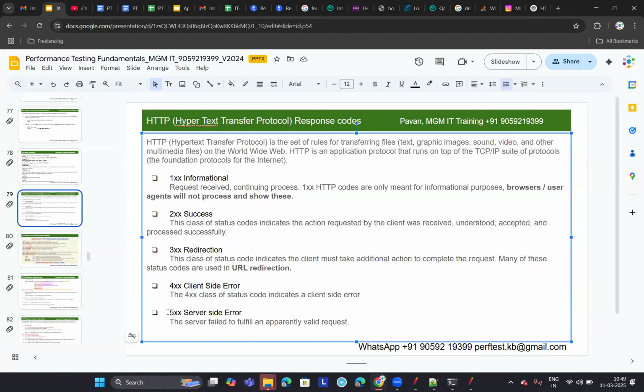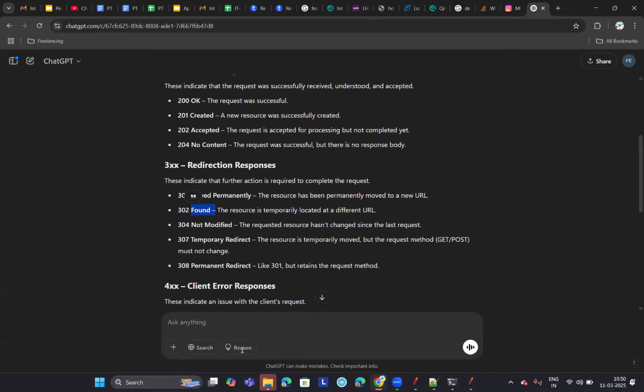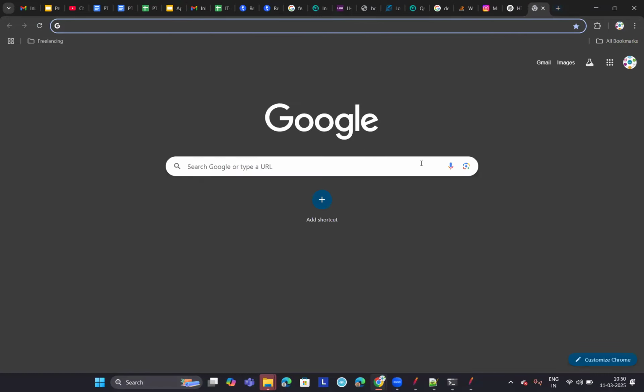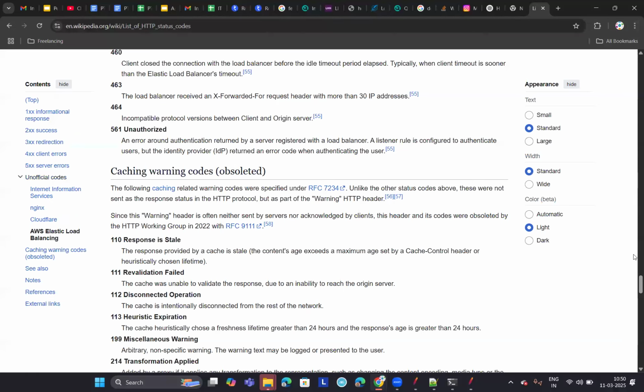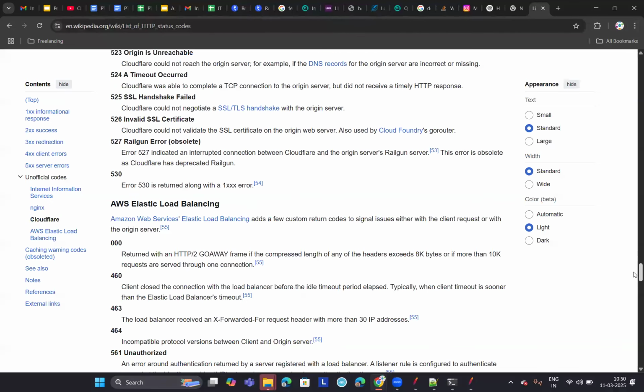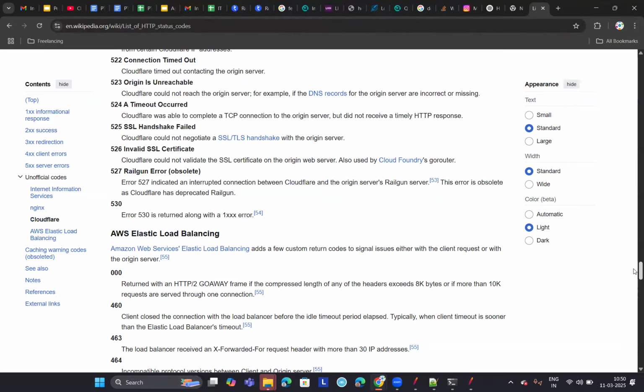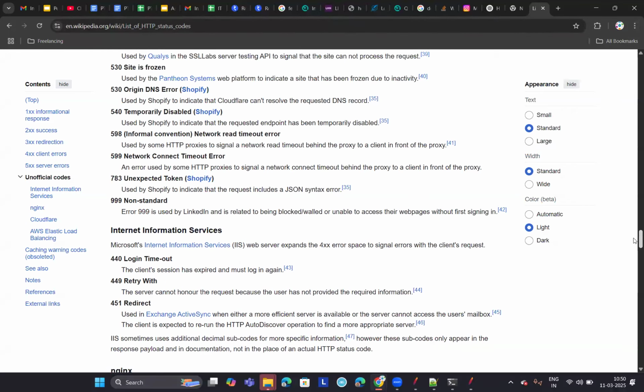And in that way, you have different response codes under 4xx also. Let me show you this. I had closed that Wikipedia page. If I want to open it again, instead of typing it again, is there any other way to open that page? Go to history and select that one. You see that, you have that in the history, right? If you are using a normal browser, you'll have that in the browsing history. So just select that. And now see here, these are all client side errors. Any response code that starts with the number 4 indicates a client side error.